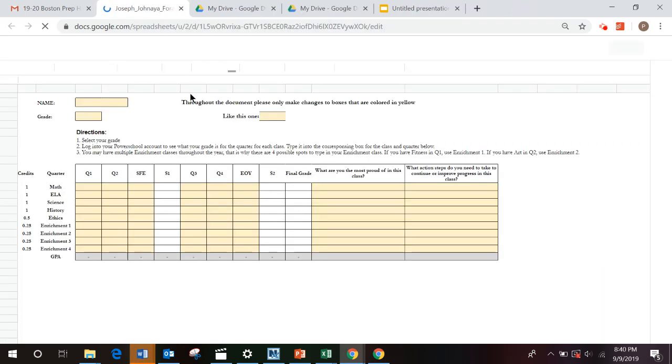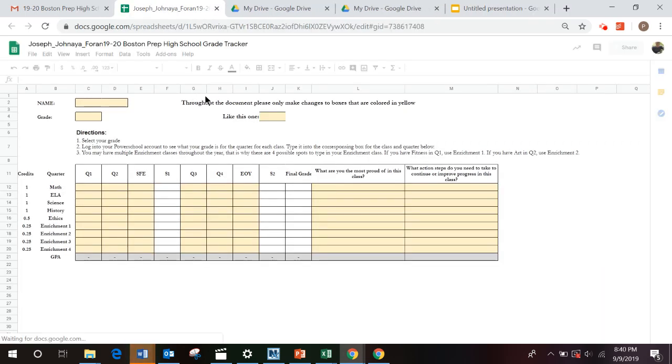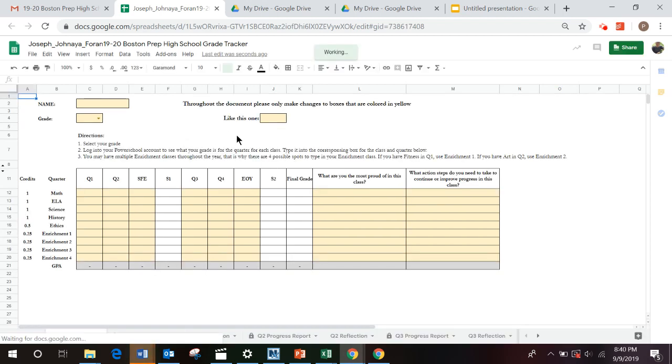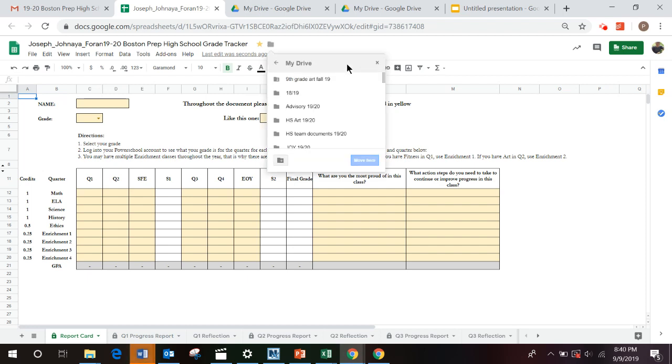Once we've made a new copy, we want to make sure that we save it somewhere where we can find it more easily. So at the top, right next to the name of the document, there is a star. Please click that so it lights up. Next to the star, there is a logo that says Add to my drive. When you click that, you can organize this into the folder we just created for Advisory 1920.